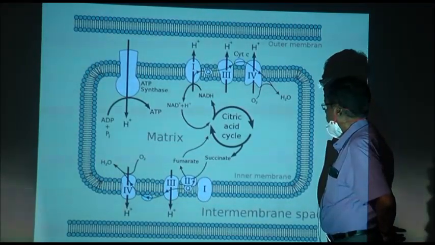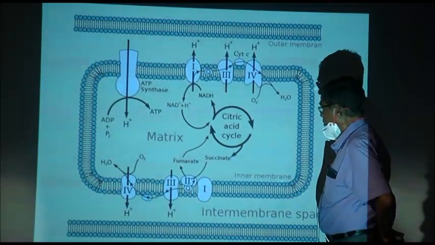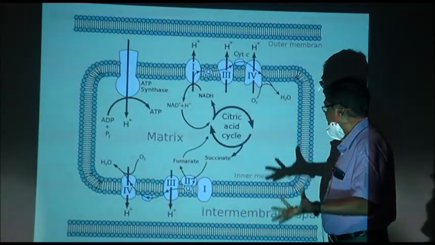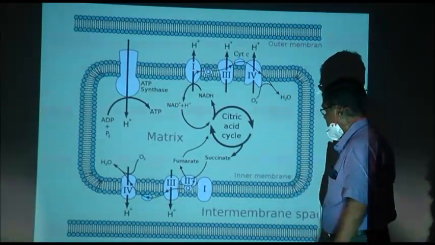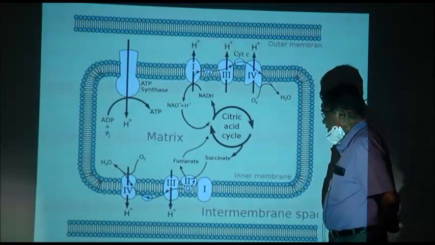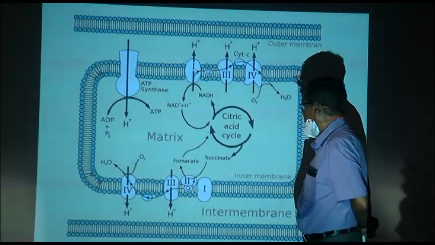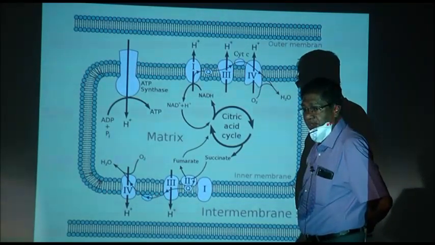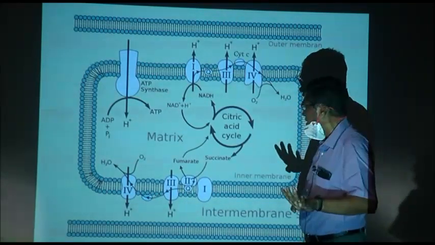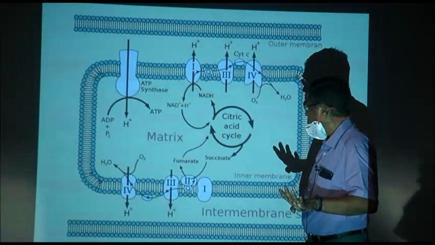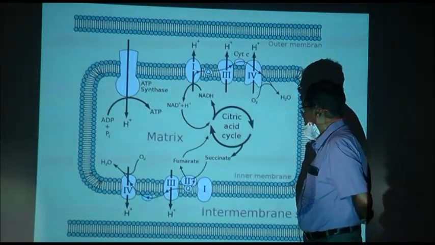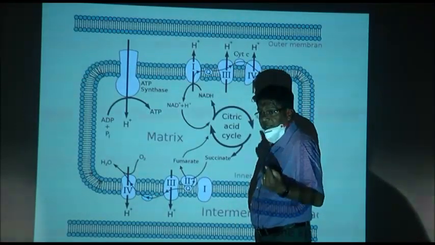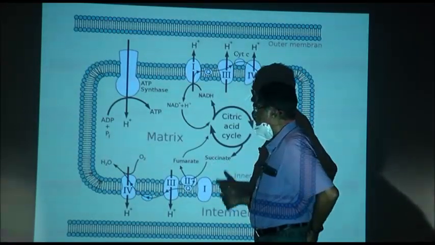Now, what happens to the products of citric acid cycle or Krebs cycle? What are the products? NADH plus H plus. How many? 4 for each pyruvic acid. And how many FADH2? 1 FADH2. Where do they go?